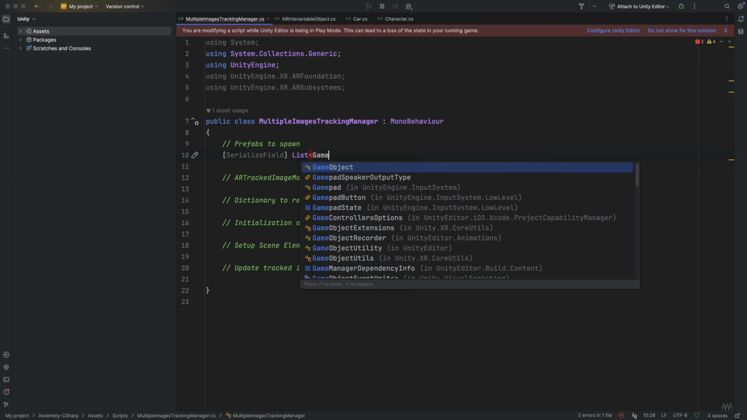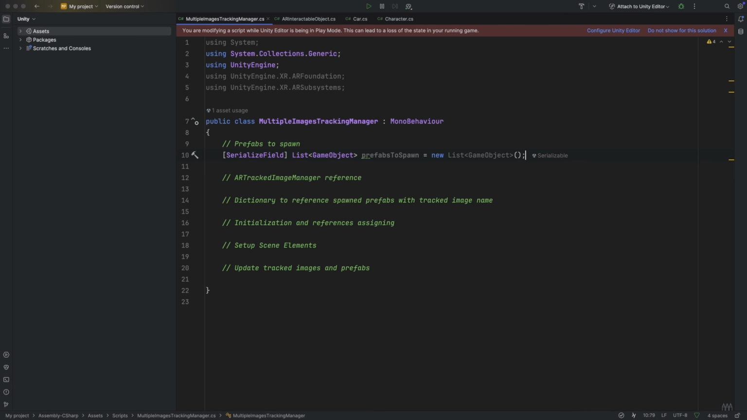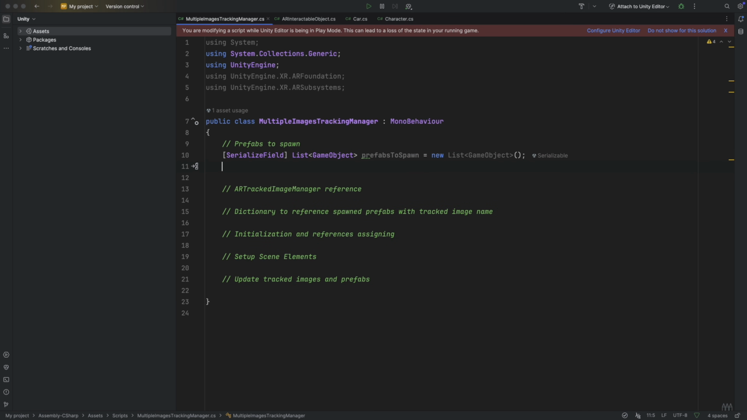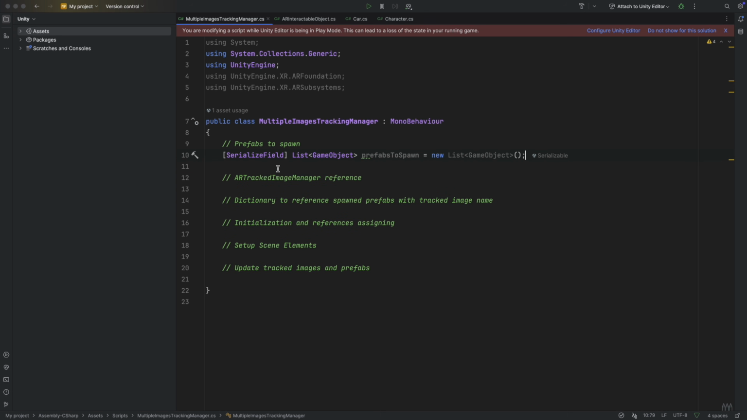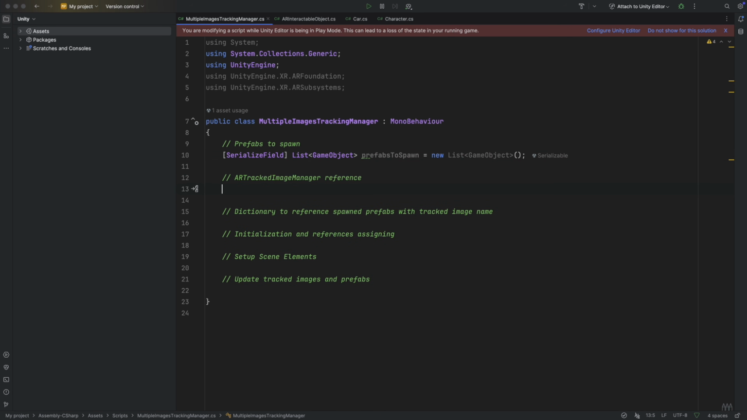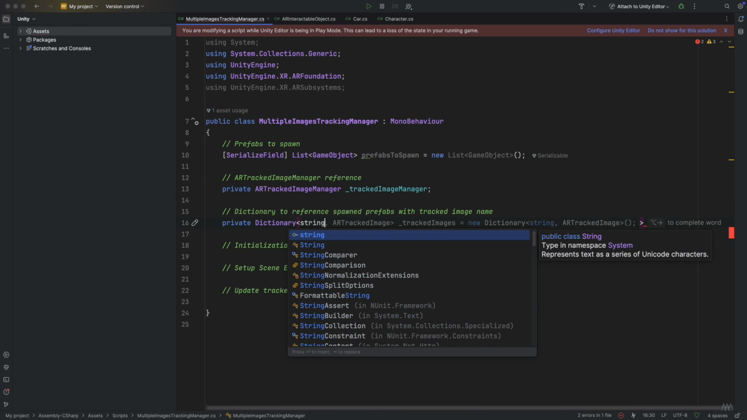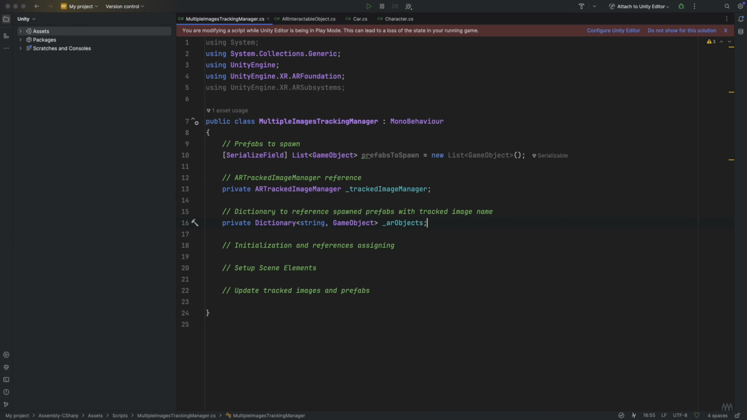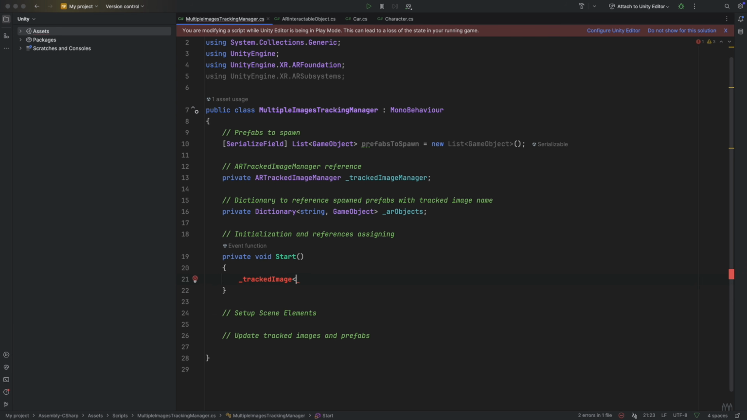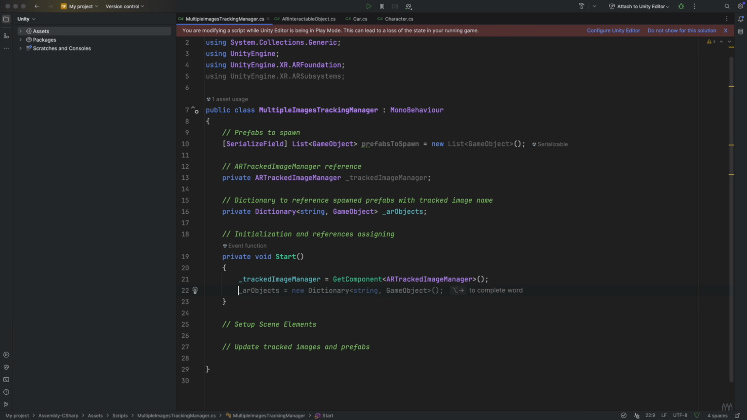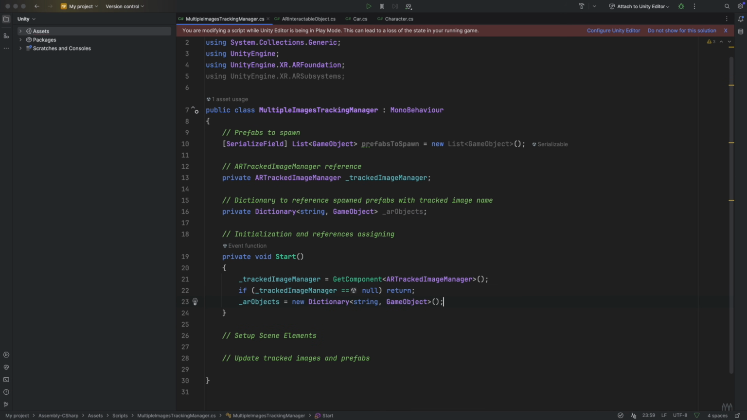Let's start with the prefabs that we want to spawn. So serialized, and we add a list of game objects named prefabsToSpawn, which are the prefabs that will appear. Now let's add a reference to our AR Tracked Image Manager. Add the dictionary that contains the instances of the prefabs and the name to show or hide, named arObjects. Now let's initialize and reference the elements of our system. So trackedImageManager is equal to the component we have in this very XR Origin. If the reference is null, then do nothing else. Finally, we initialize the arObjects dictionary.